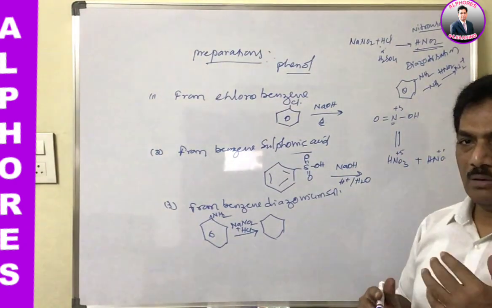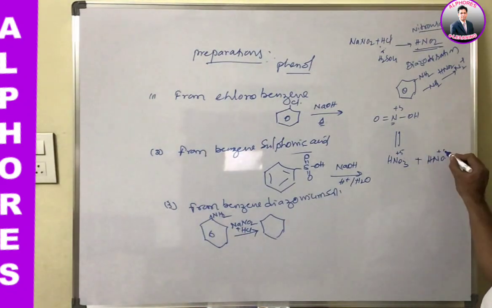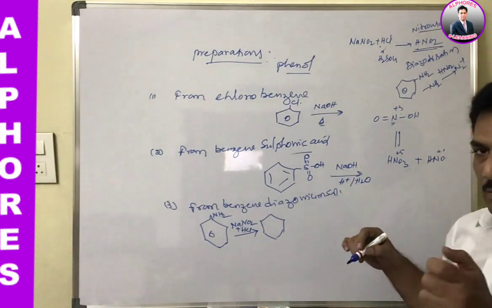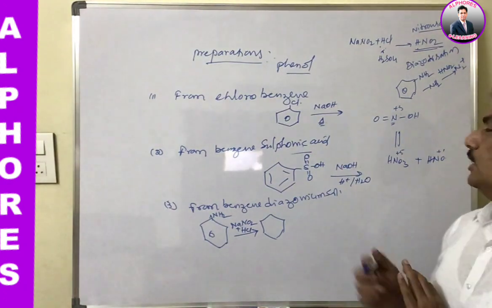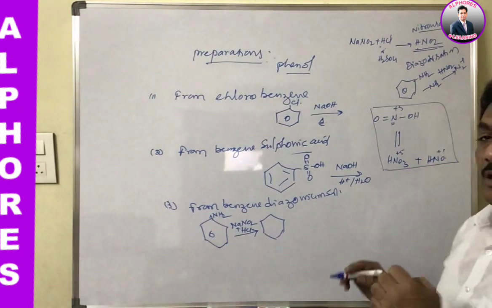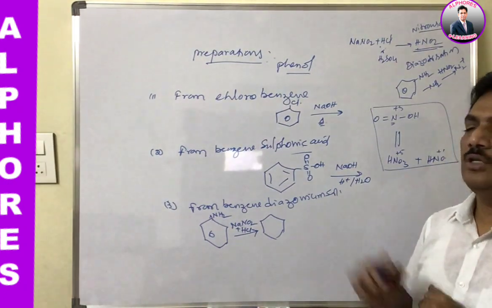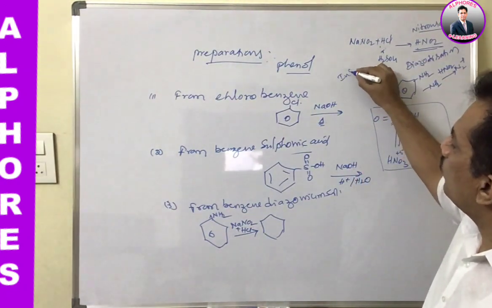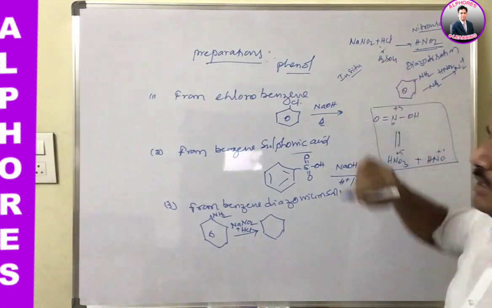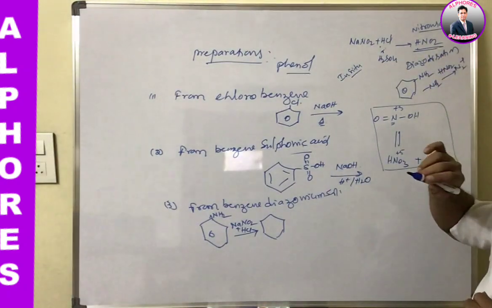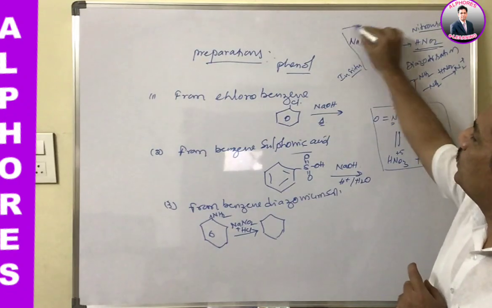Because it lies between the highest and lowest oxidation states, it can undergo self or auto redox reaction. That's why HNO2 should not be prepared well in advance of the experiment. It has to be prepared in situ, which in general means on the spot. How can we prepare HNO2 on the spot? With this combination.